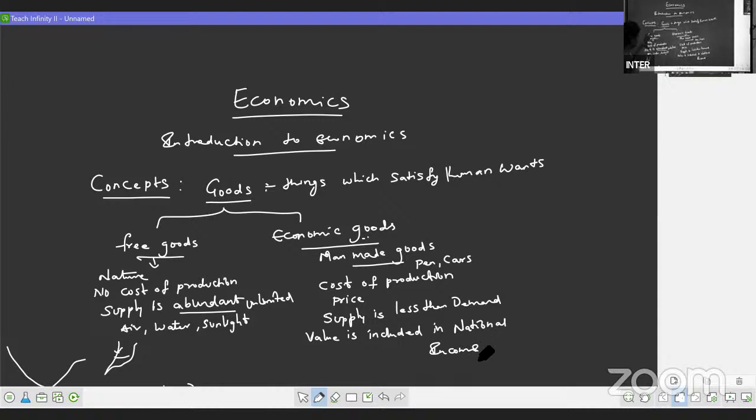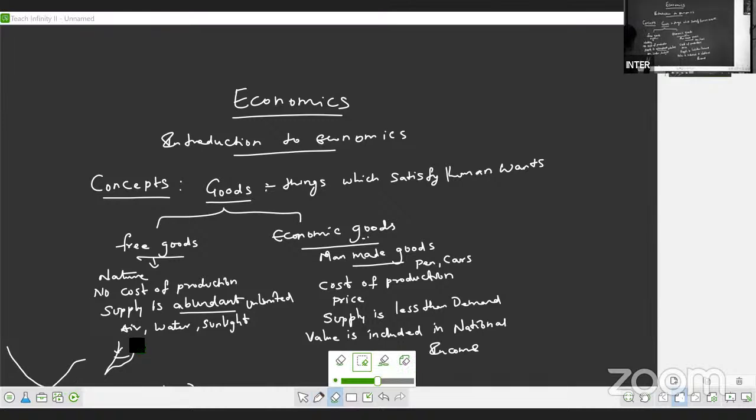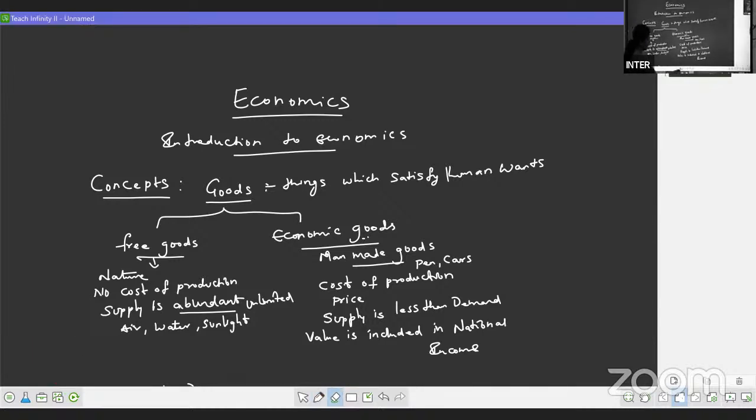Just see, free goods you may get in your exam for 2 marks. Only free goods you may get for 2 marks. For 2 marks, you have to write 3 meaningful points anytime. That is, given by nature, no cost of production, supply is more than the demand. Example you can give. It completes your 2 marks answer.